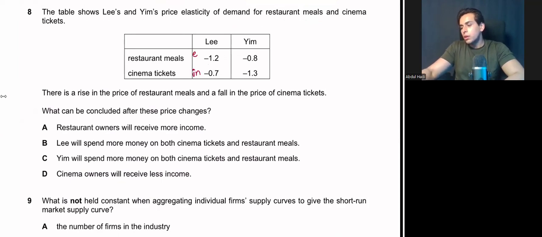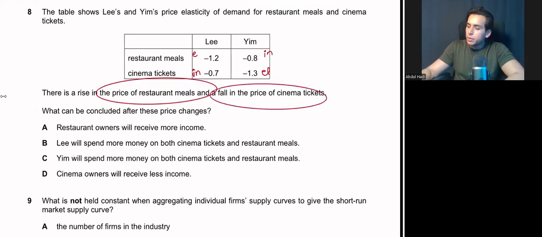For Yim, restaurant is inelastic and cinema is elastic. What can be concluded after these price changes? We are increasing the price of restaurant meals and we are decreasing the price of cinema tickets. Now, what can be concluded?